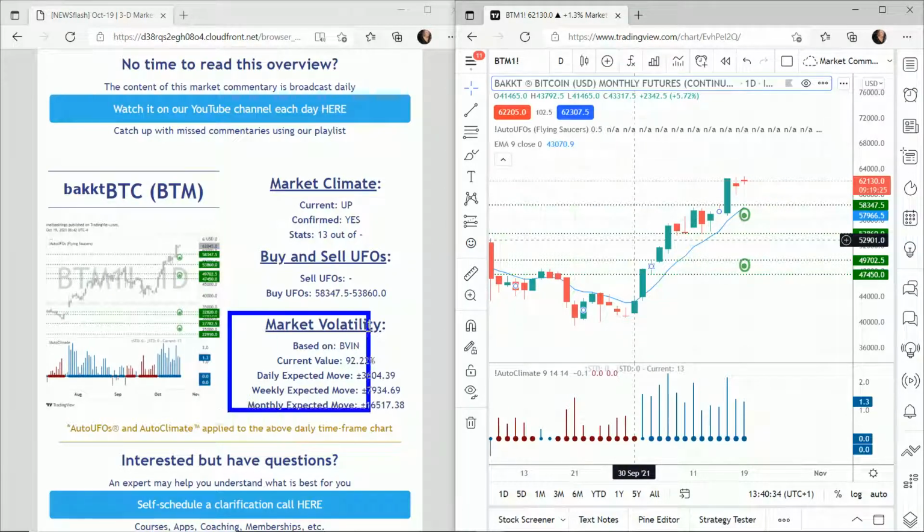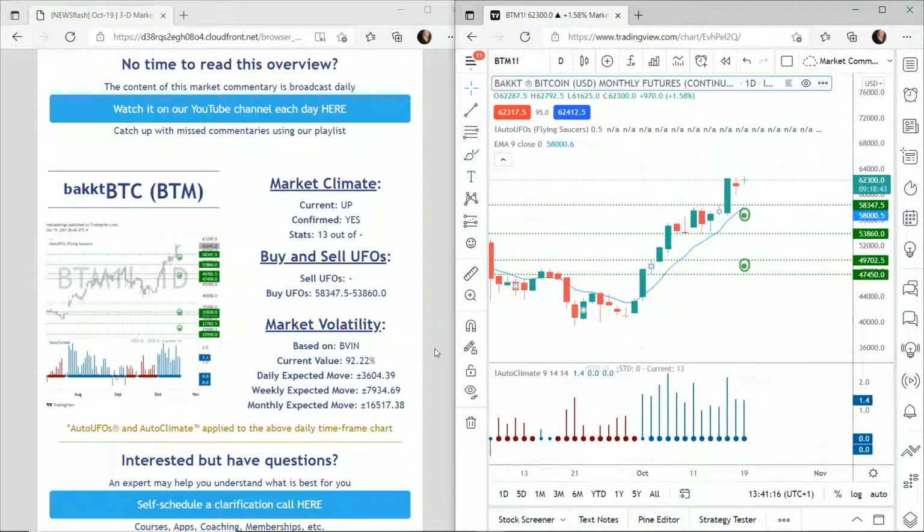In terms of volatility, we'd expect Bitcoin to move up or down in 1 year of 92.22%. So that's up or down in 1 day of 3,604.39 points. In a week is 7,934.69, and in a month 16,517.38 points up or down.